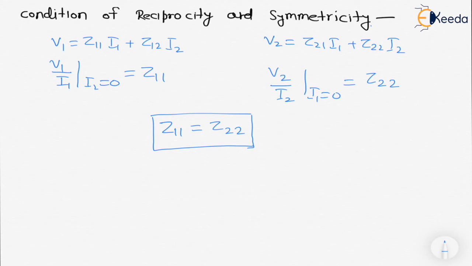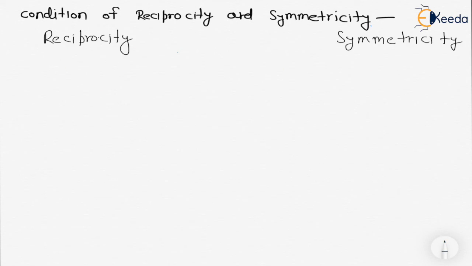So we have discussed the condition of reciprocity as well as the condition of symmetricity. Now I am going to write all the necessary conditions. I am not going to explain in detail, but here I can write the necessary conditions for all the parameters. One side I am going to write the condition of reciprocity, and one side the condition of symmetricity.